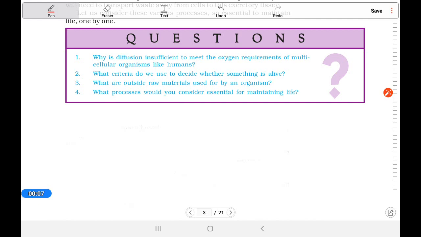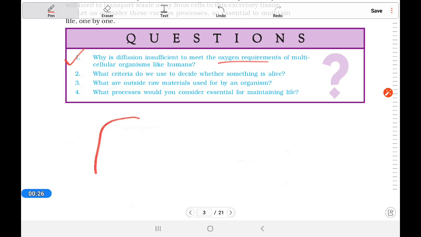Today let's discuss a few questions. Here, question number 1: why is diffusion insufficient to meet the oxygen requirement of a multicellular organism like a human? So we have to know about that.